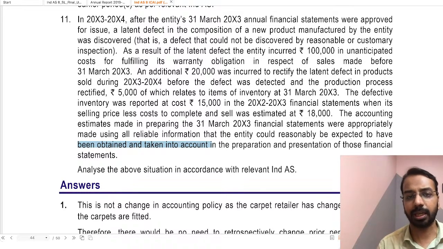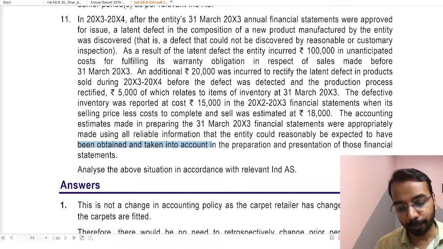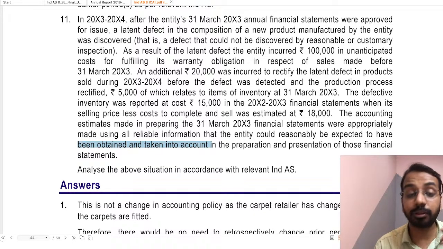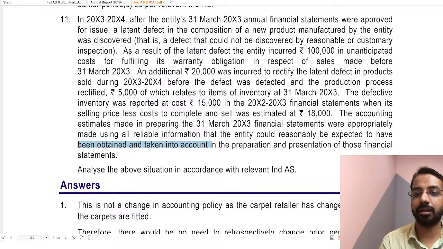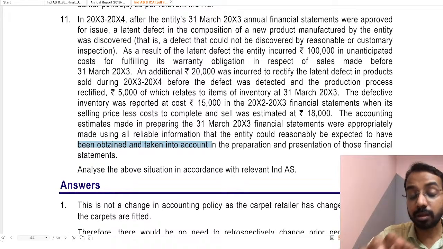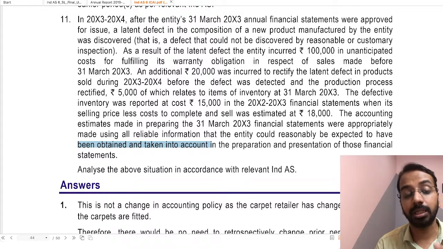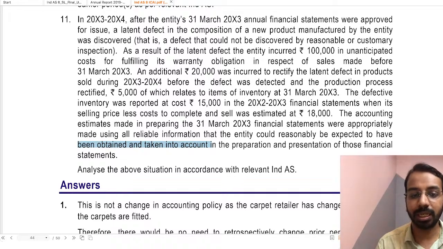Now, what does this basically say? 31st March of year 3 is the annual financial statements approved, closure. We have approved the financial statements. After we have issued the financial statement, we discovered a defect. Now, the question here is, could we have discovered that defect with our routine checks? No. So if we could not have discovered the defect with routine checks, then it is not an error in the prior period, because we got new information in the current period.